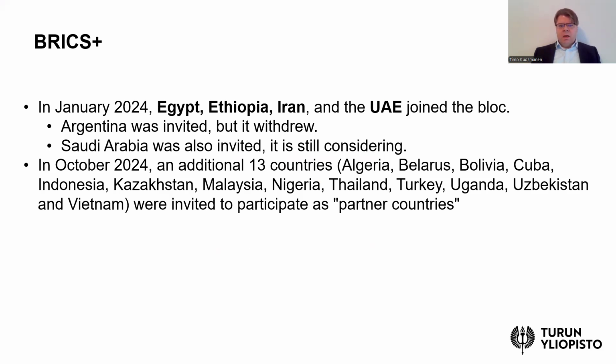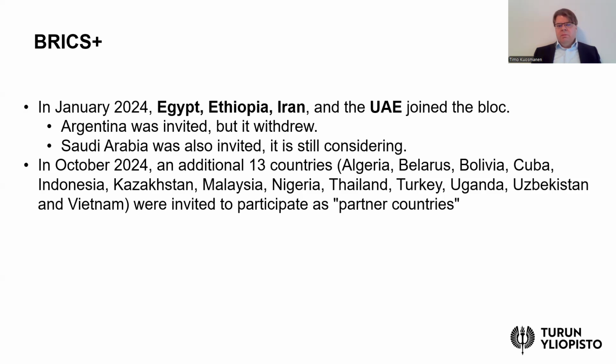According to the news, Argentina was also invited, but after the presidential election, the new government of Argentina withdrew from this coalition.